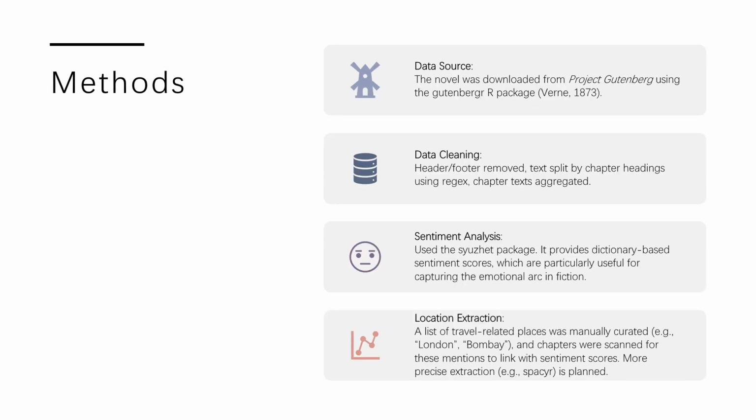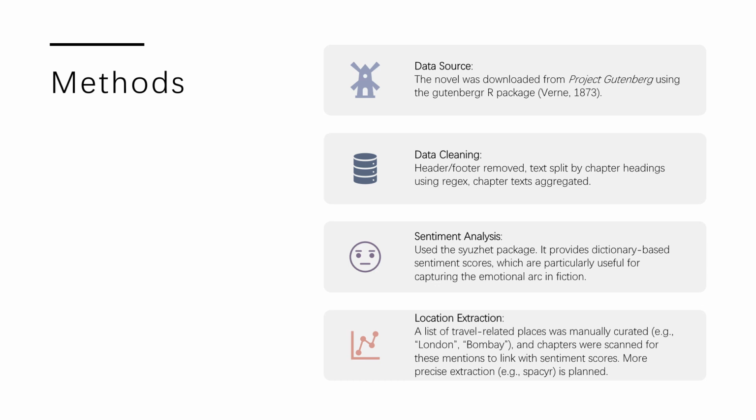Here is an overview of the key methods I used. First, I downloaded the text from Project Gutenberg using the gutenbergr package in R, and then I cleaned the text, including removal of the headers, footers, punctuation, and non-narrative content.